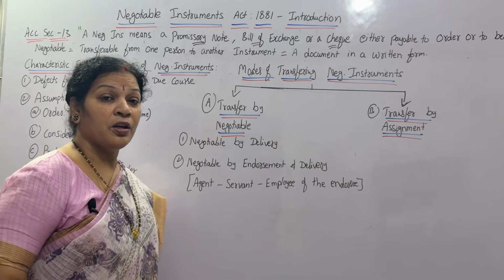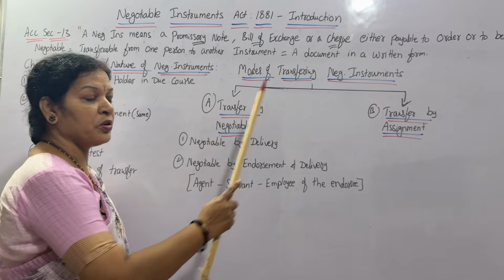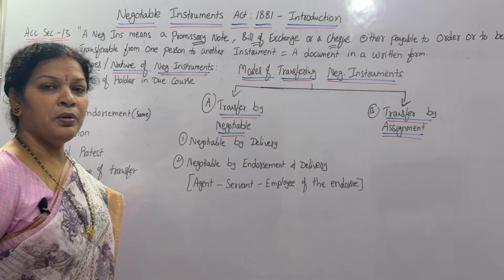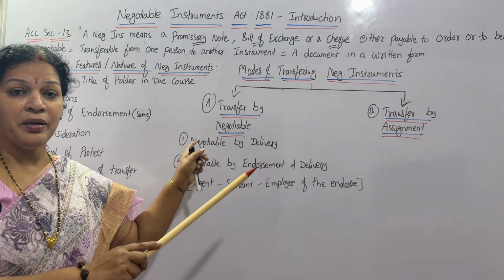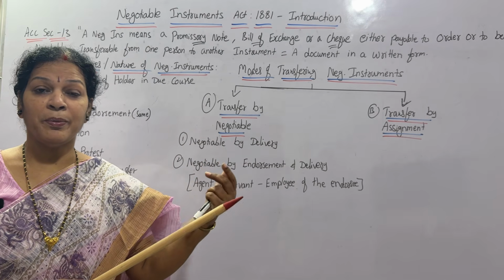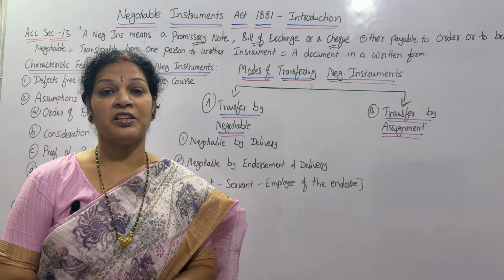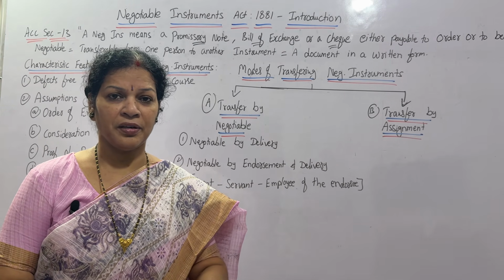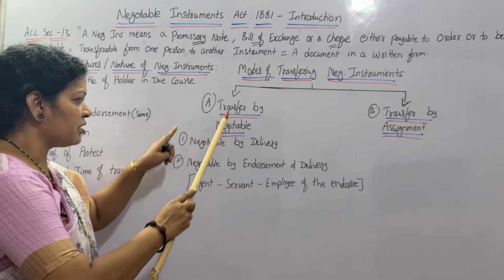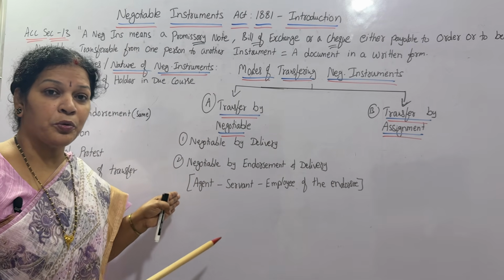That is modes. There are mainly two modes: transfer by negotiation and transfer by assignment. Transfer by negotiation means it is transferring from one party to another party. Simple consideration, simple transferring. This transferring can be of two types.